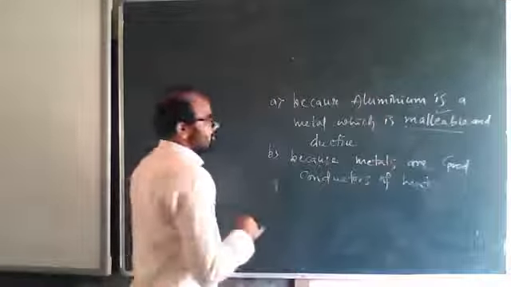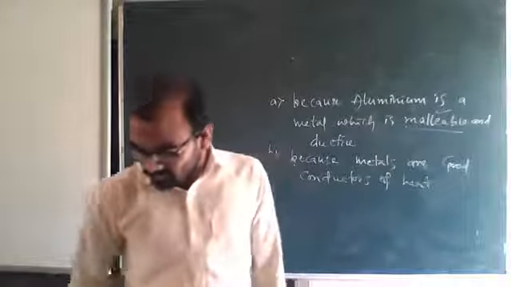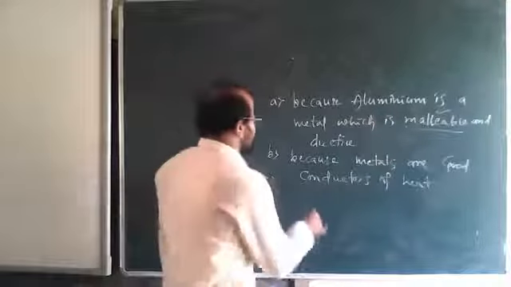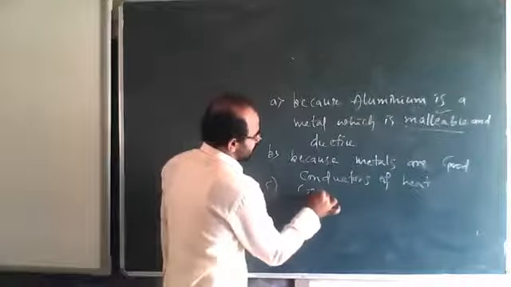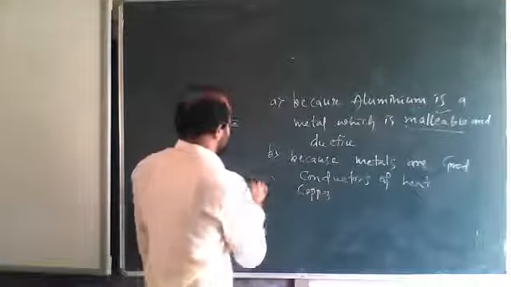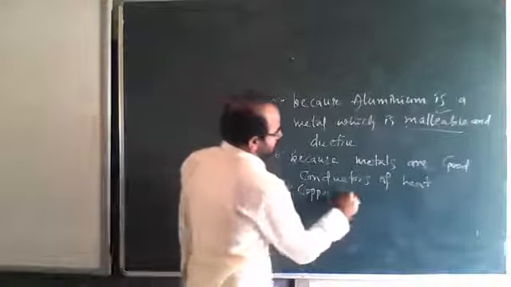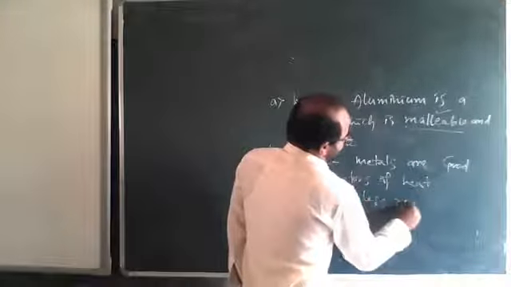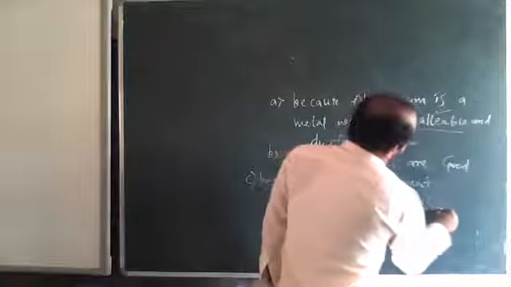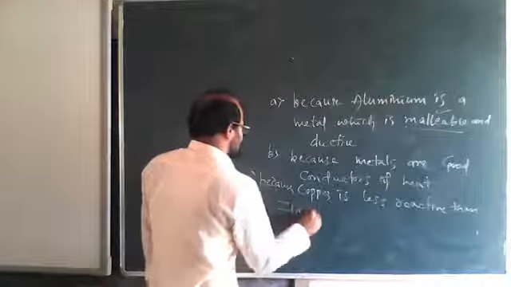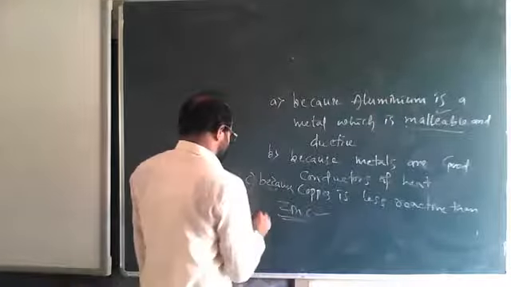Yes. C. What is my C here? Copper cannot displace zinc from its solution because copper is less reactive than zinc. Since it is less reactive than zinc, it cannot displace zinc from its sulfate solution.